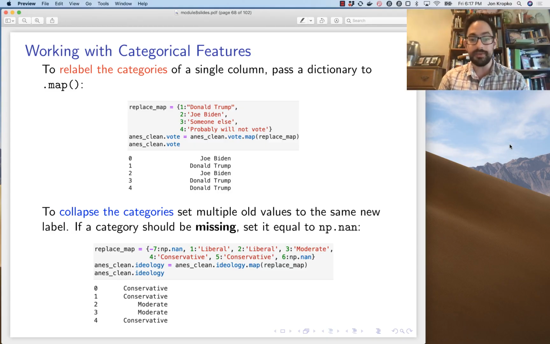So I want those two to be missing. For those two, I'm going to replace them with np.nan. It's a missing value that comes from NumPy. And then I want 1 to be liberal, but 2 to also be liberal. So 1 and 2 are going to be collapsed into the same category now. 3 to be moderate, and 4 and 5 both to become conservative. And then I can use map the way I did before.